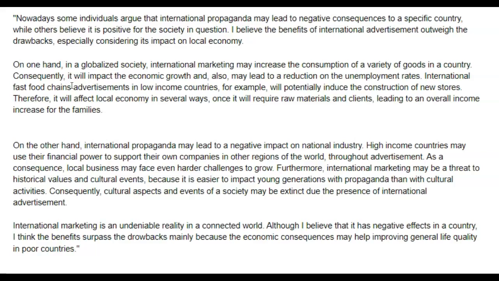Therefore, it will affect local economy in several ways. Once, it will require raw materials and clients, leading to an overall income increase for the families.